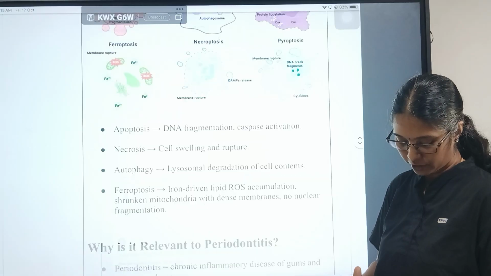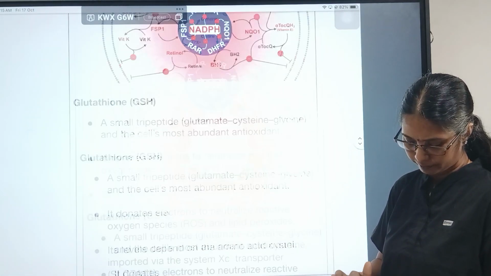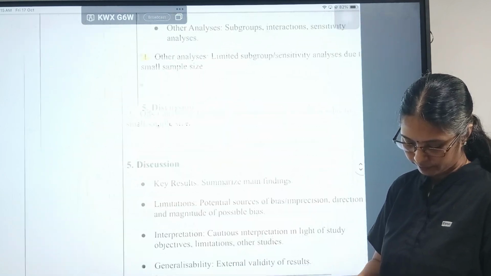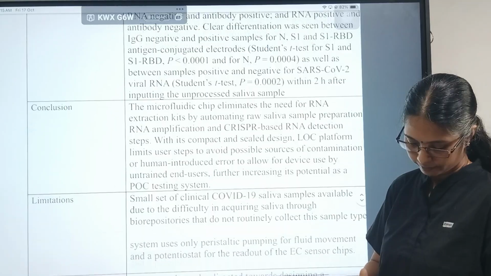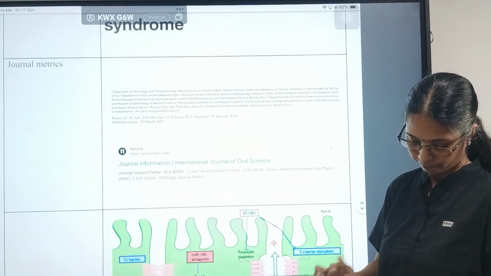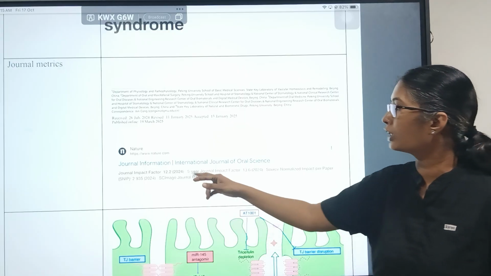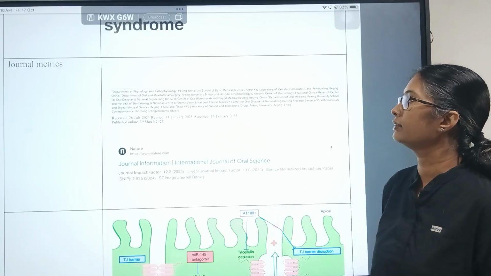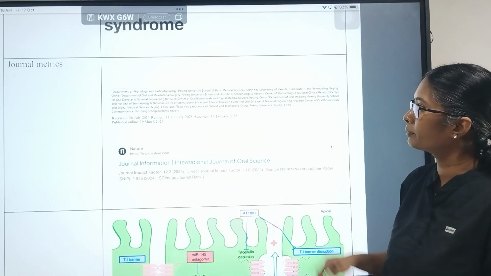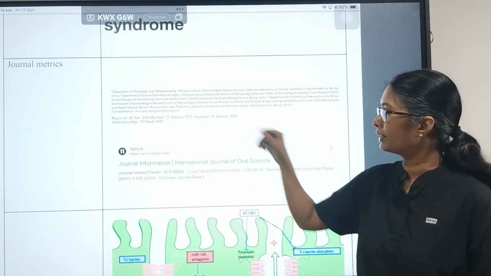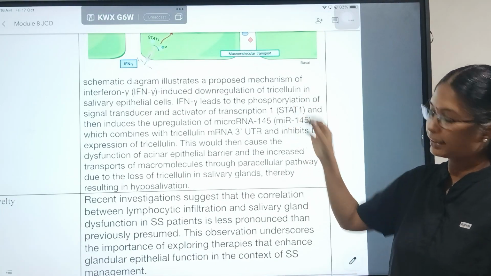This article was published in the International Journal of Oral Science in the year 2025, with an impact factor of 12.2. This was done in the Department of Physiology and Pathophysiology in Beijing, China. In the year 2025, this article was published. So I have explained about the tricellulin junction.